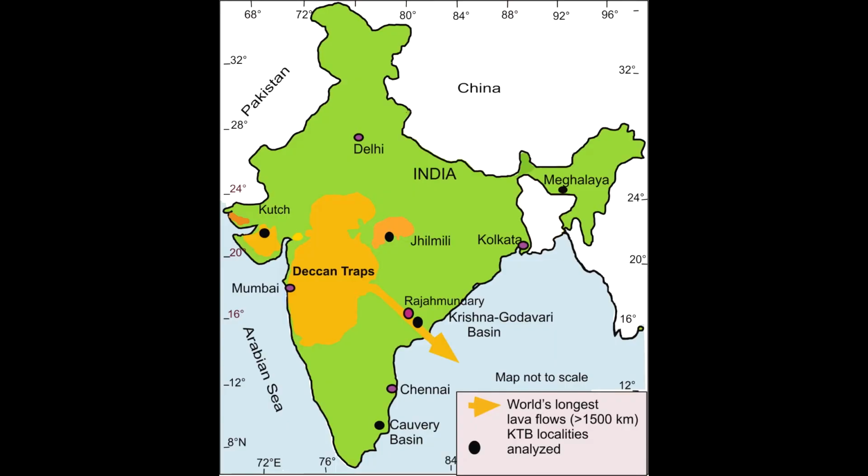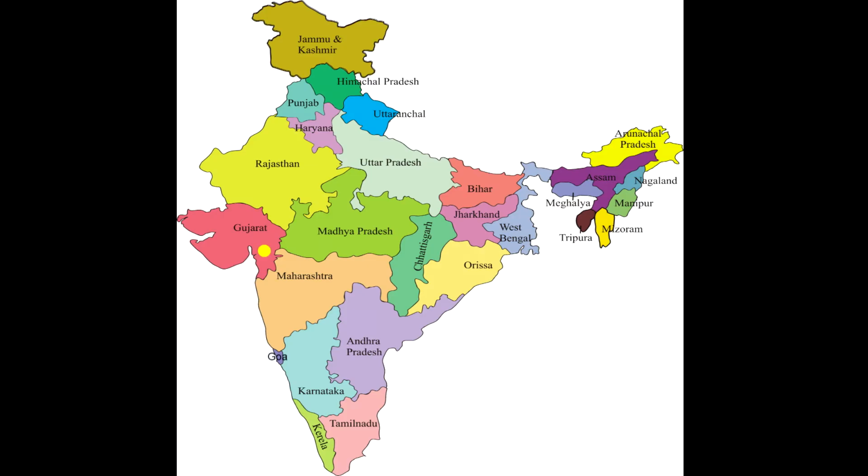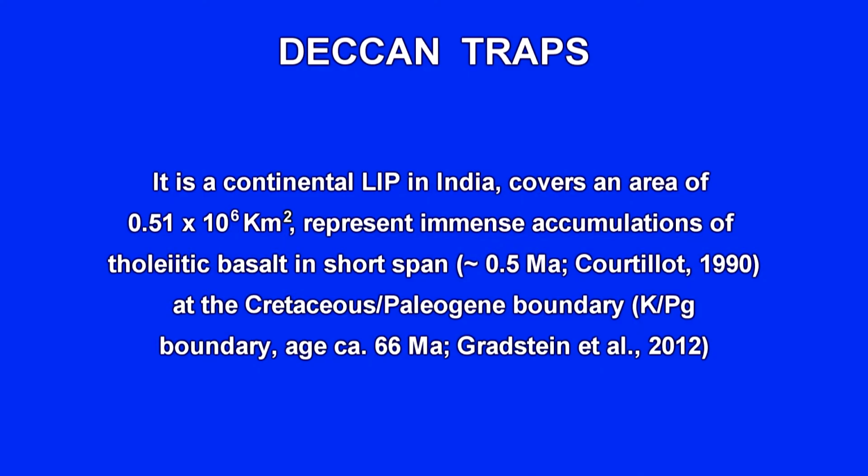You can imagine how extensive this Deccan volcanism is, and it covers many provinces in the country like Maharashtra, Goa, Karnataka, Madhya Pradesh, Rajasthan, part of Uttar Pradesh, part of Andhra Pradesh also. It covers several provinces in our country. Another important thing about the Deccan volcanism is that the huge activity took place in a very short time span. In geological terms, the time span is 0.5 million years. That is a very short time span.